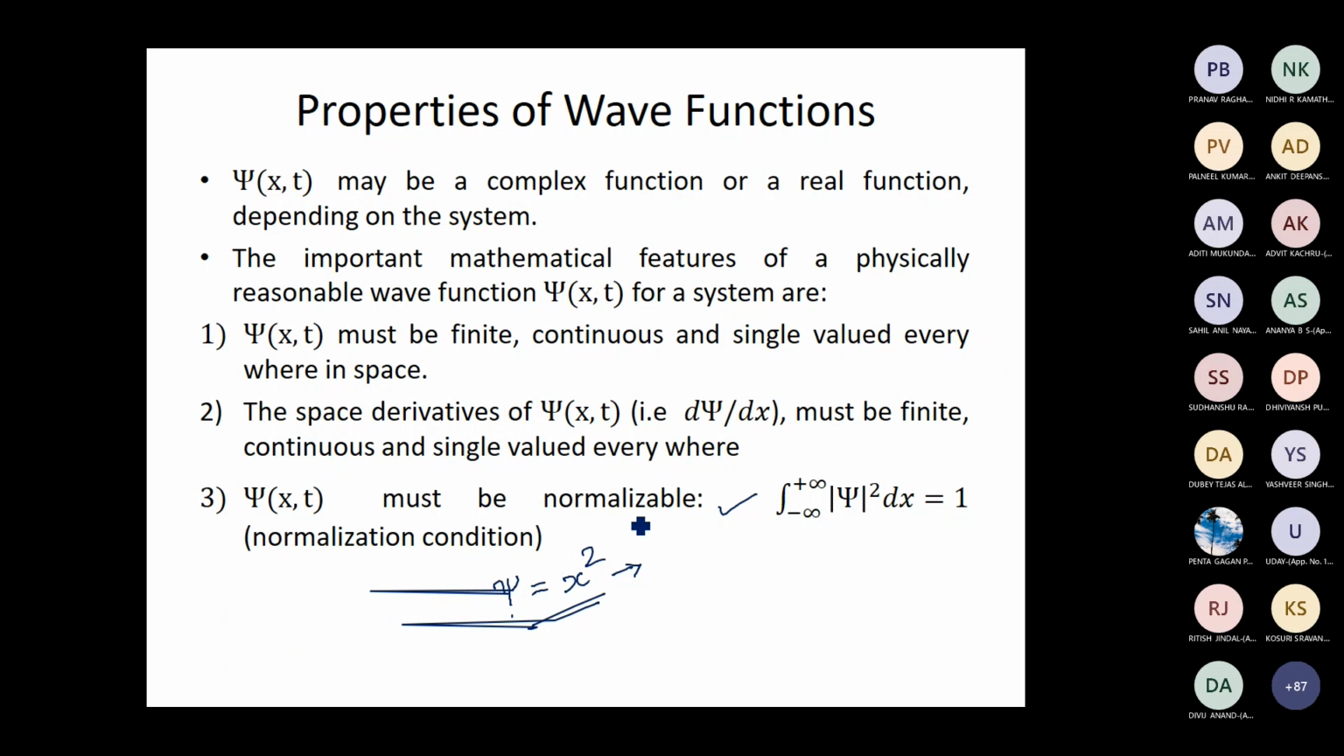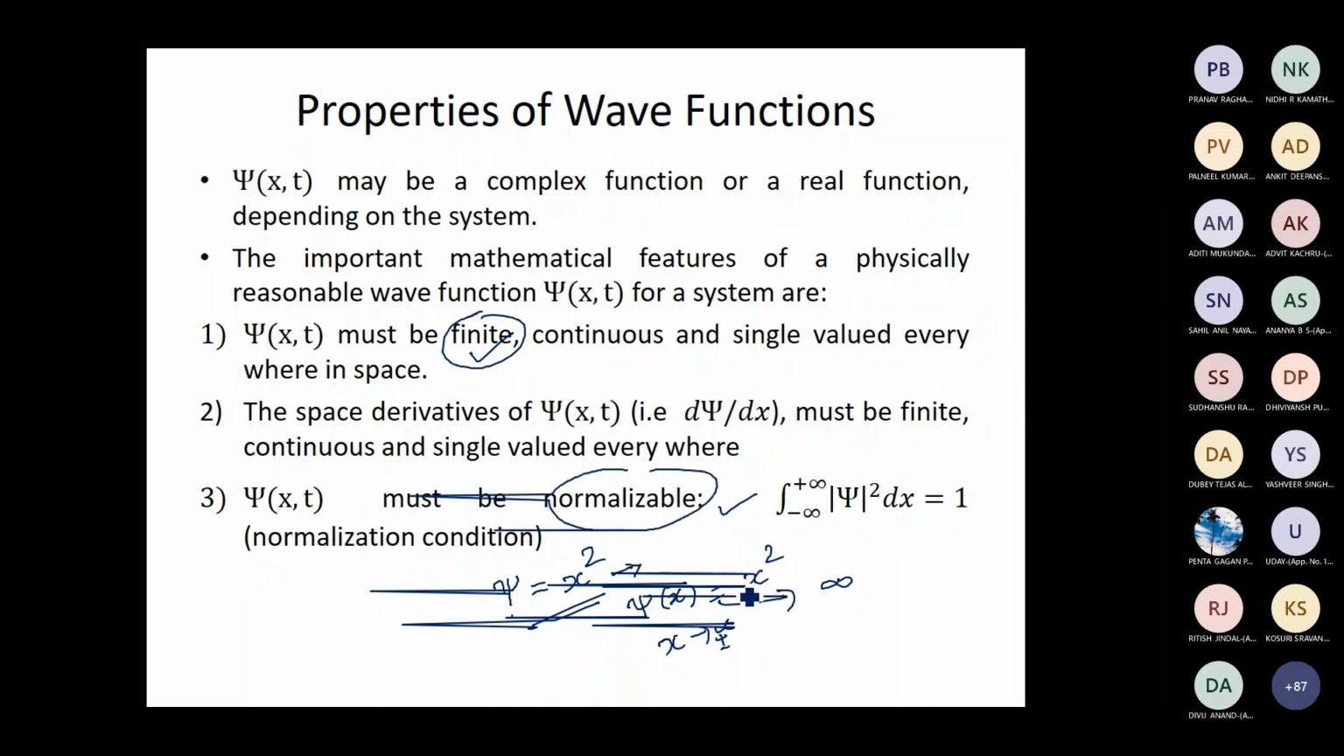So it's not single valued? It is single valued, because whatever you substitute for x, you will get a single valued number. Suppose I put x equal to 1, then x square is 1. x equal to 2, x square is 4. It is single valued. But it is not finite for all values of x. As x tends to plus or minus infinity, this wave function will tend to infinity. So it is continuous and single valued, but it is not finite and also not normalizable. So this particular function is not a physically acceptable wave function.